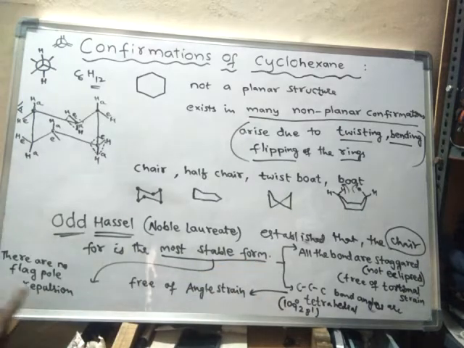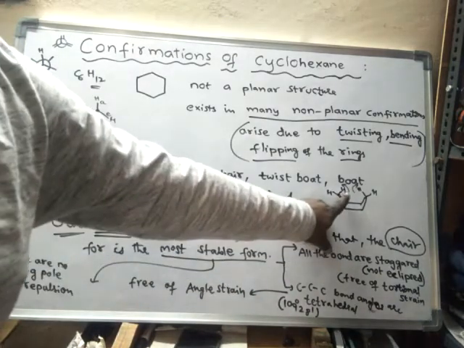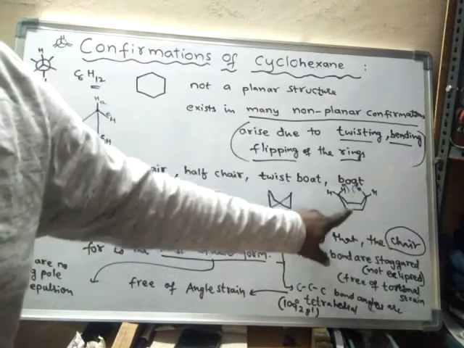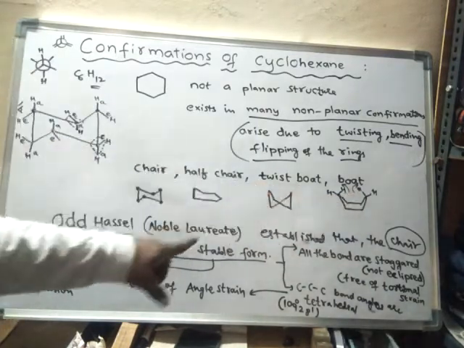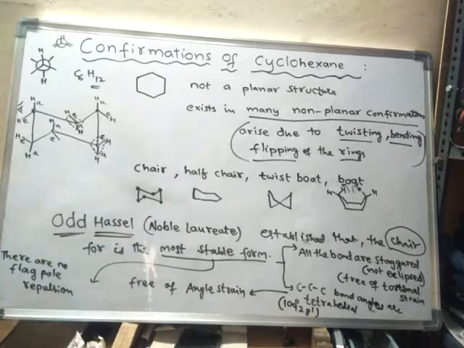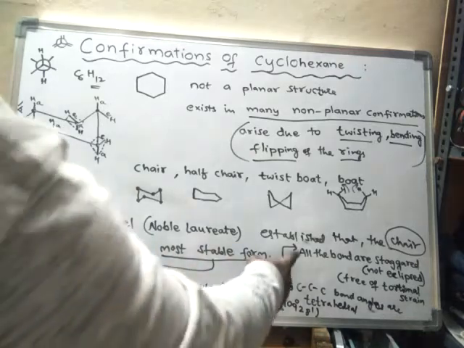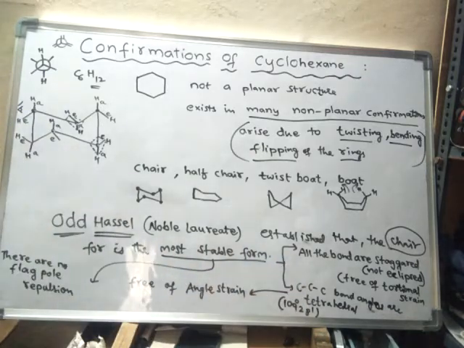So these are said to be flagpole hydrogens. They repel each other in boat form or in twist boat form. But in chair form, there is no such flagpole repulsion. So like this, as the chair form does not have these types of repulsions, the chair form is the most stable form. Okay, right, next one.